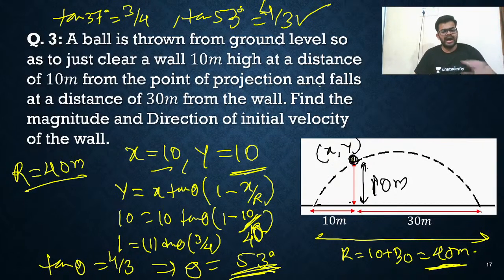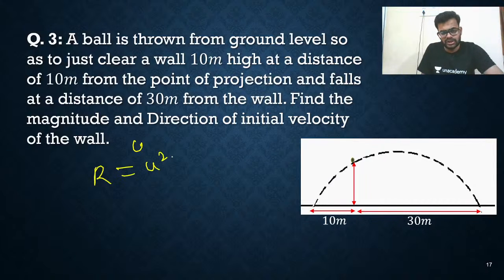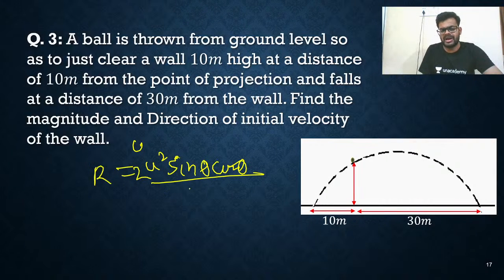Now you have theta, x, y and R. Next, what is the initial velocity that we need to find? How to find initial velocity? We have this formula: R equals 2u square sine theta cos theta upon g. Use this formula, this is better.